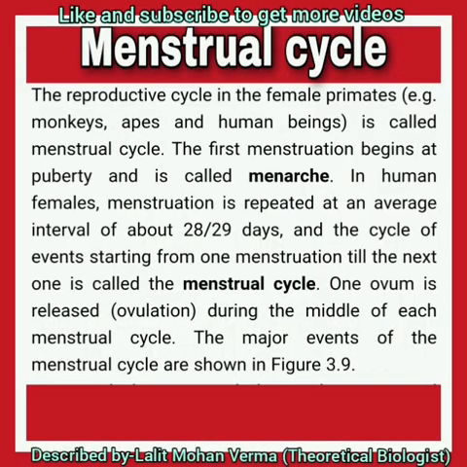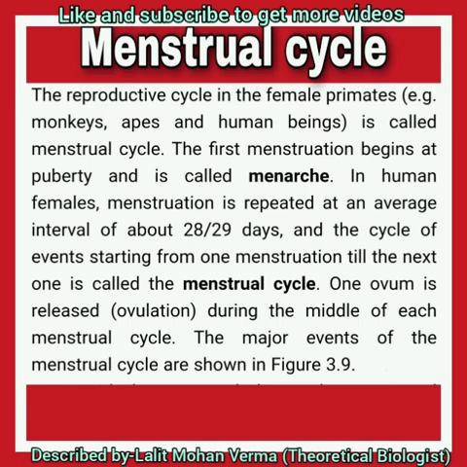Menstrual cycle. The reproductive cycle in the female primates, that is monkeys, apes, and human being. The first menstruation begins at puberty and is called menarche.